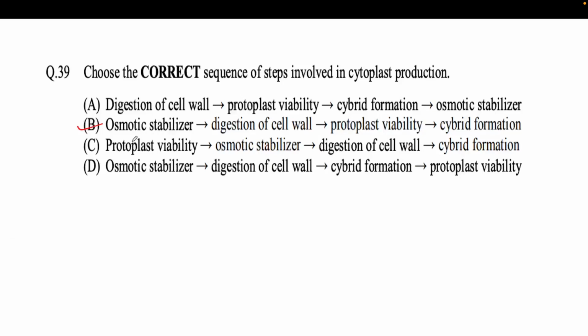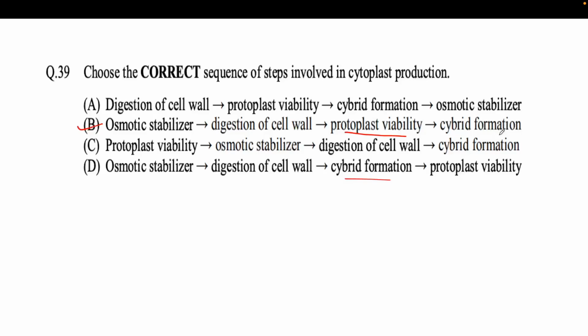Why? Because firstly you have to put your protoplast into the osmotic solution. Then only the digestion of cell wall will occur. Between option B and option D, there is only one difference: in the other case there is protoplast viability and here the hybrid formation. Once the hybrid is formed, there is no need to check the protoplast viability, right? Protoplast viability is the earlier step, and after that only the hybrid will form.